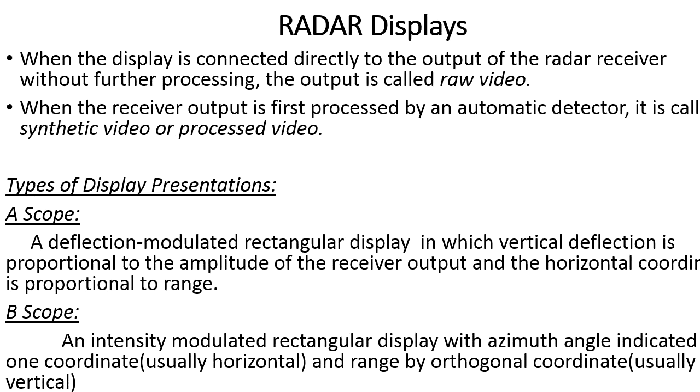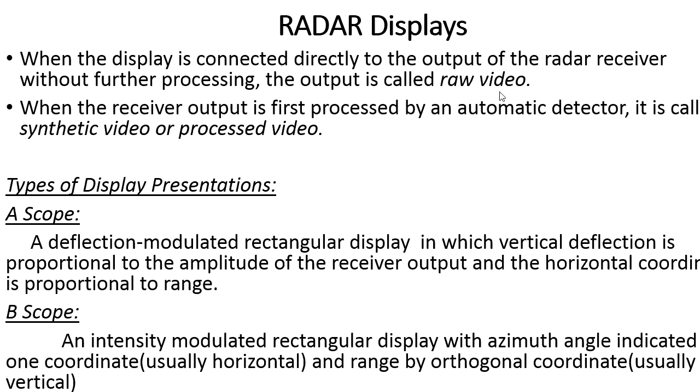Now let me discuss the radar displays. Why do we require a display for the radar? In order to identify the target present in the atmosphere. Here we have two types of display. Whatever echo signal we receive from the target, if we display it without processing, that type of signal we call raw video.